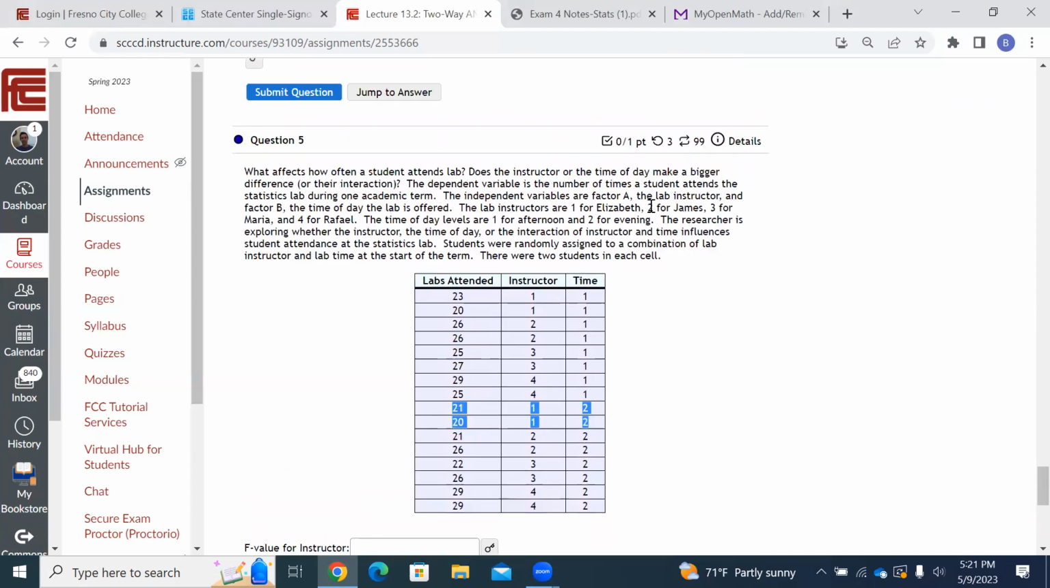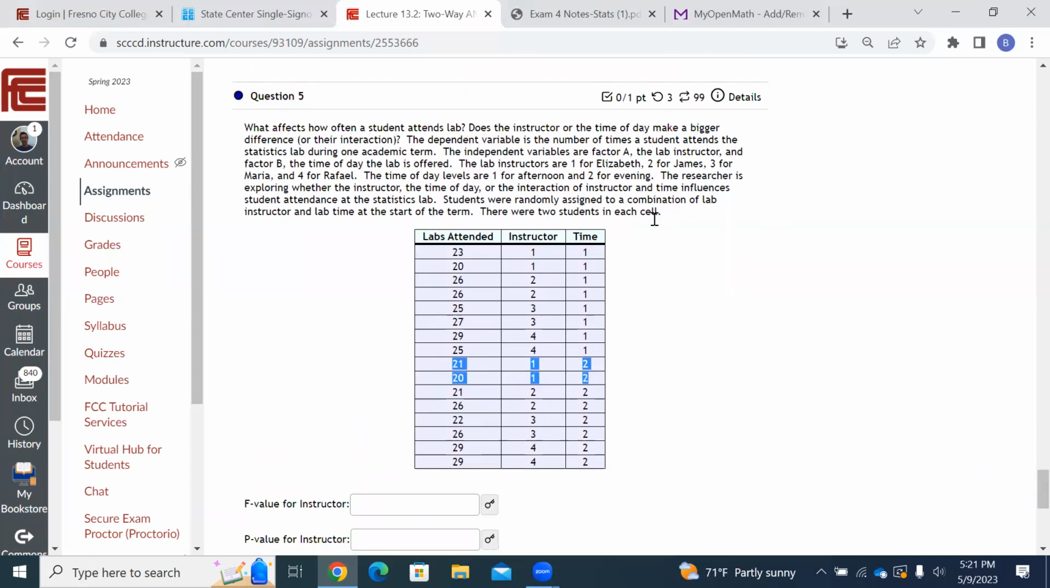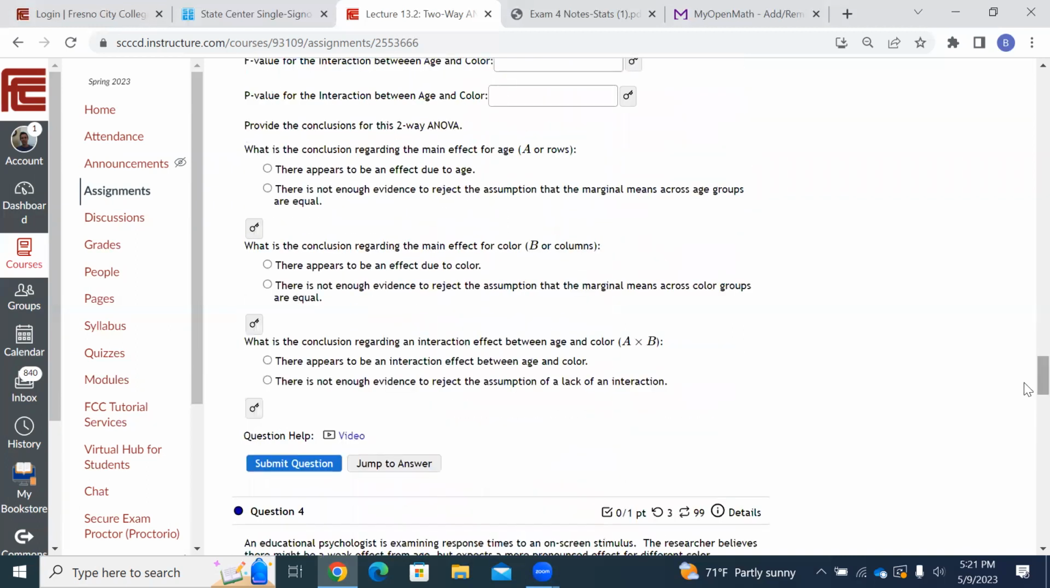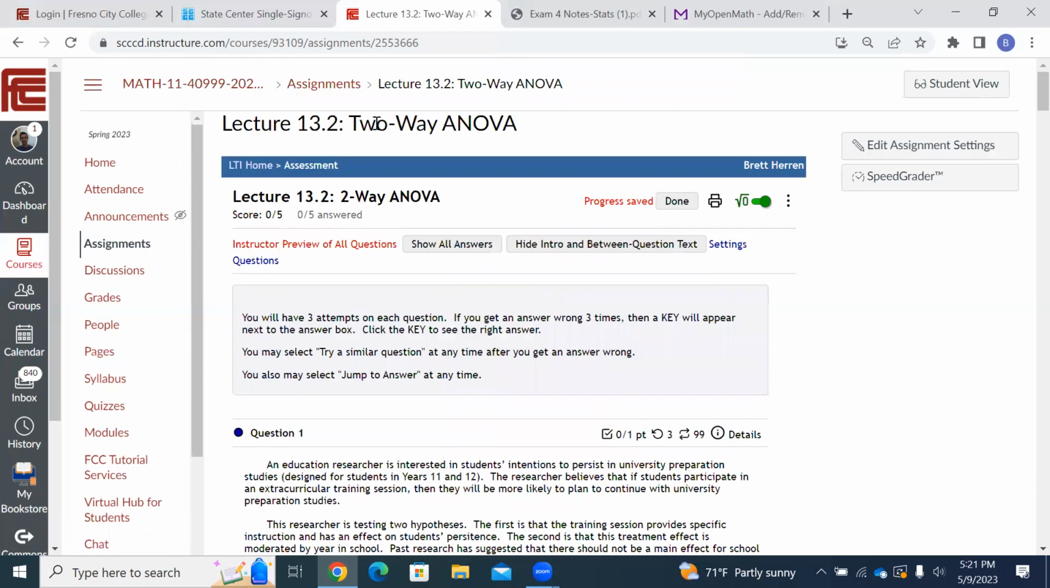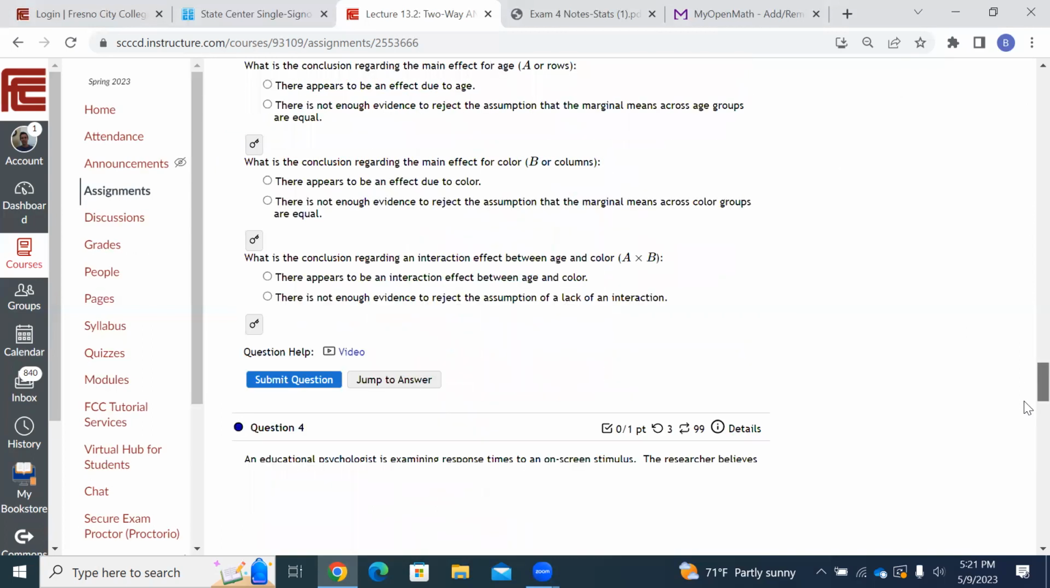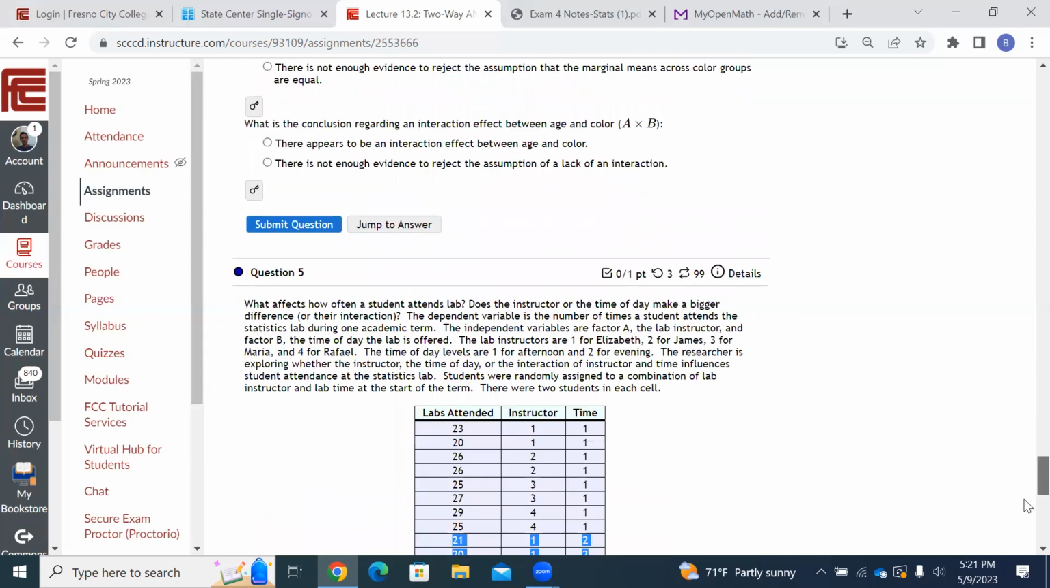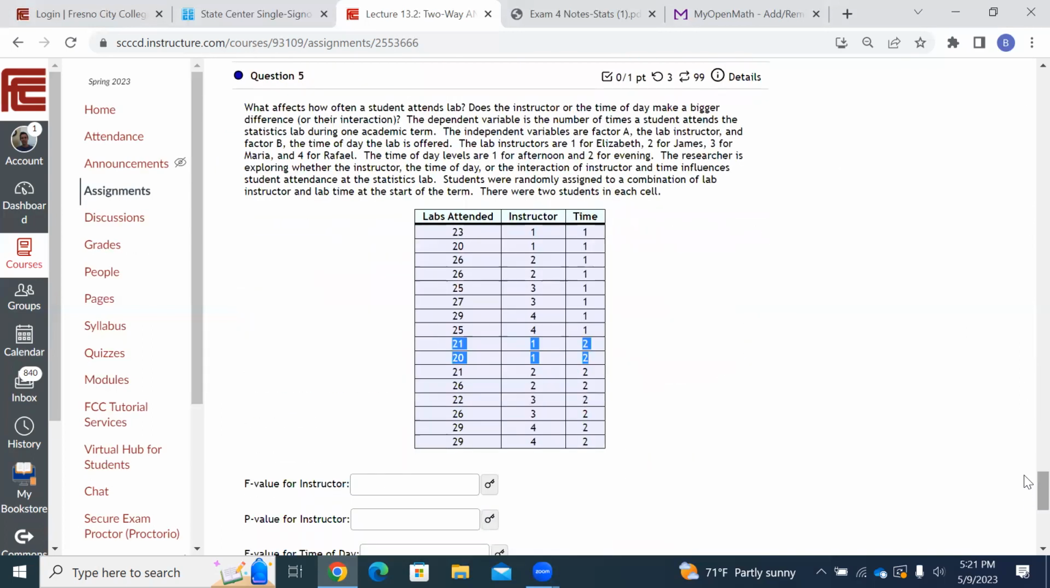How are we going to do this? Well, this is analysis of variance. It's two-way ANOVA. That's the section we're in here. If I go up to the top, you can see we're in two-way ANOVA, but you would know even on an exam that this is two-way ANOVA. Why? Because there's 2 factors affecting things: instructor and time of day. So that's two-way ANOVA.